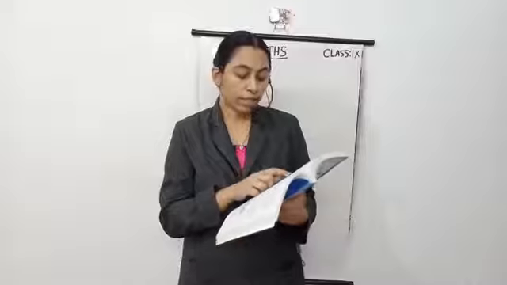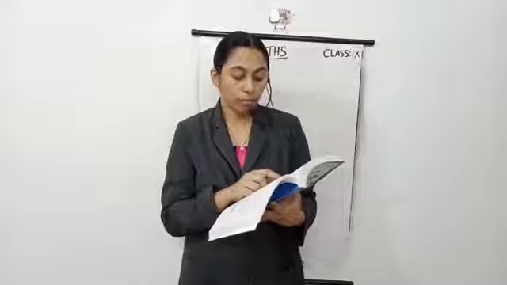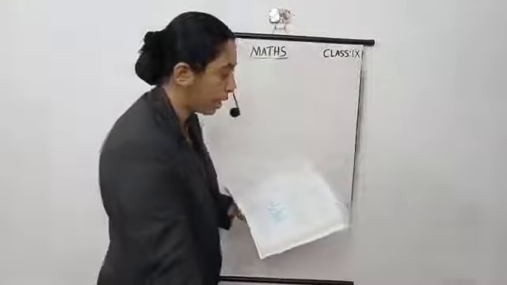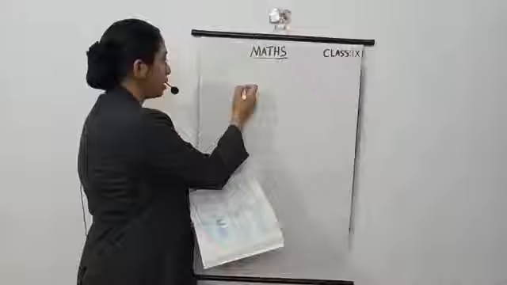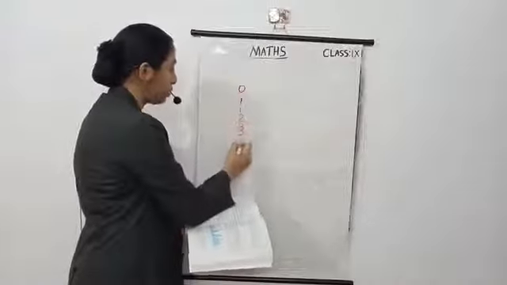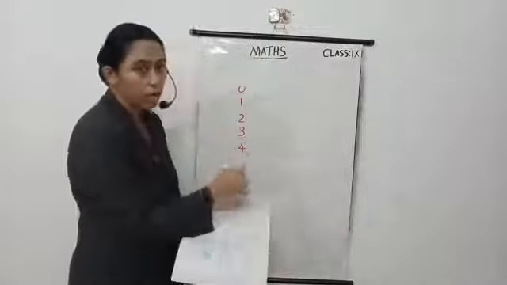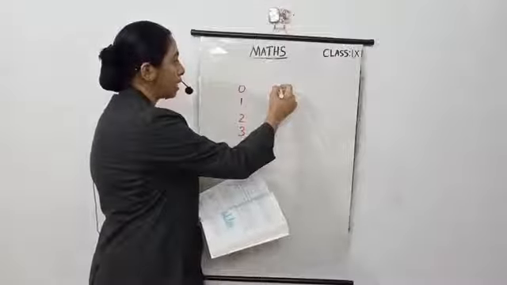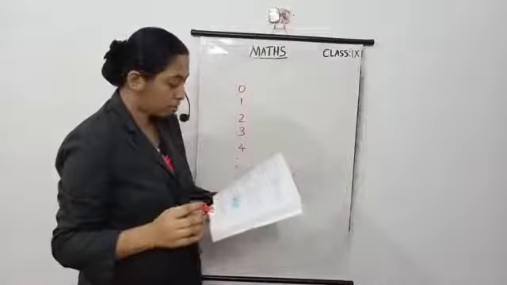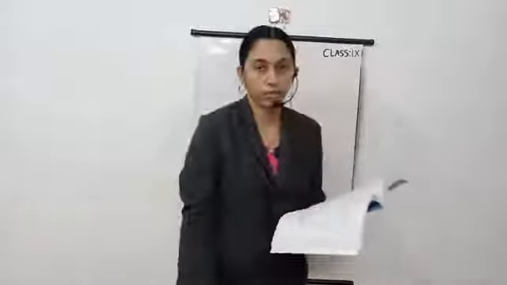So first check which numbers occur here: 0, 1, 2, 3, 4, 5, 6, 7, 8, 9. So from 0 to 9. So write the numbers in the frequency distribution table, not a grouped frequency distribution table, just this type of frequency distribution table. Write 0, 1, 2, 3, 4, 5 like that. Then put tally marks here. Here the number of digits occurring. So you can do it yourself, isn't it?